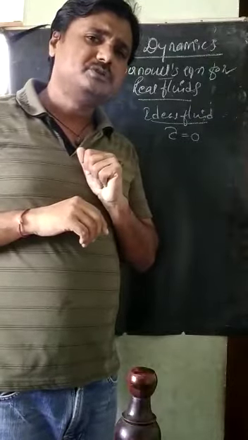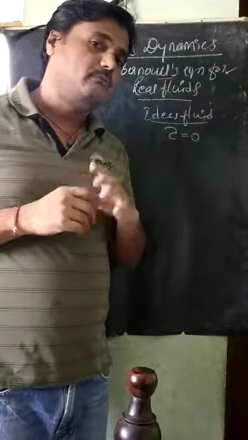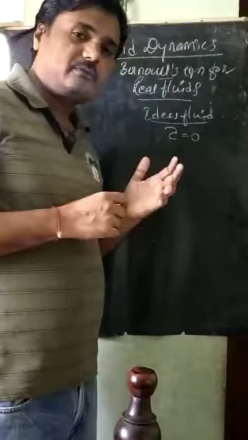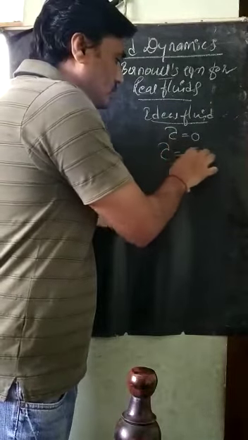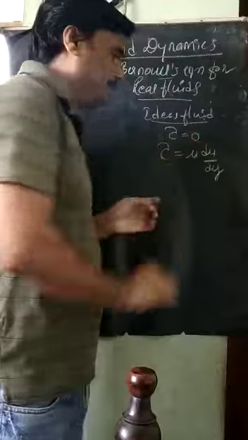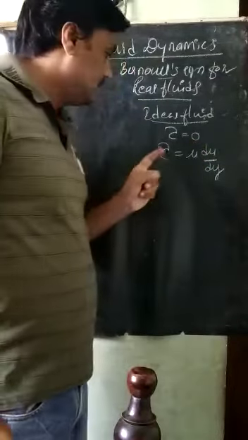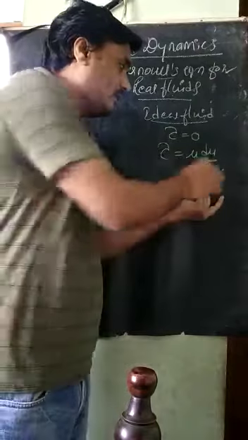As we know from Newton's law of viscosity, shear stress is equal to mu into du divided by dy. This is Newton's law of viscosity, meaning shear stress is directly proportional to the velocity gradient.